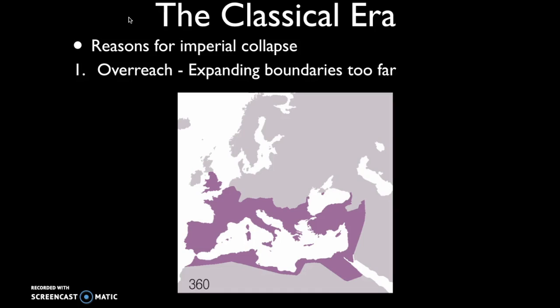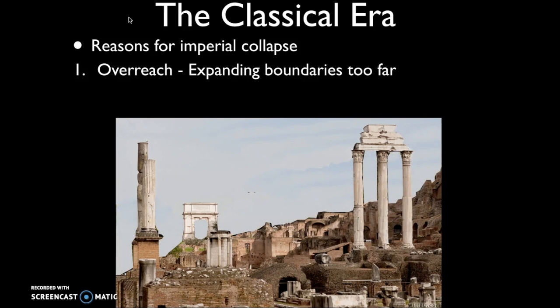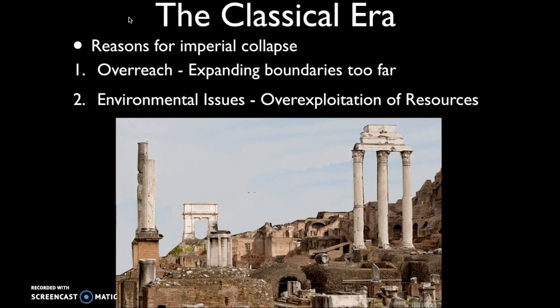Now, another common factor in the collapse of empires has to do with the environment, the exploitation of various resources. So, for example, in the Roman Empire, they cut down a lot of timber. Well, if you don't replant trees, eventually you're going to run out of wood. And so that became a big issue, the overexploitation of resources.